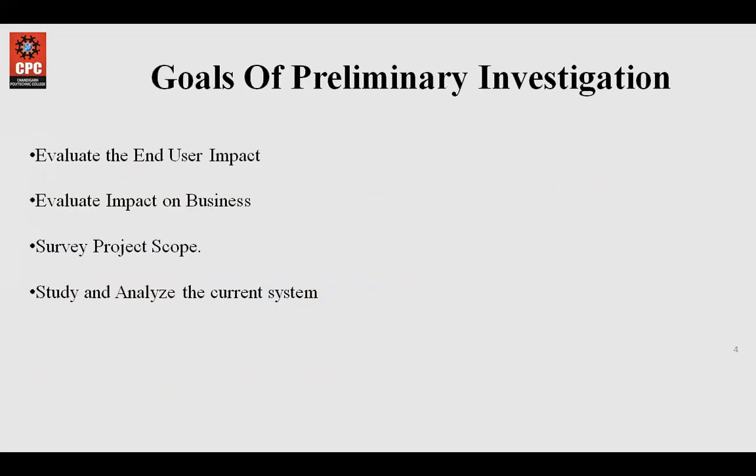Then what are the basic goals of preliminary investigation? Number one is to evaluate the end user impact. This means that the end users, as we said in the first point of the principles guiding system development, are the actual users that are going to operate and get benefits from the proposed information system. That is why it is important to evaluate and involve the end users right from the beginning of development of the system.